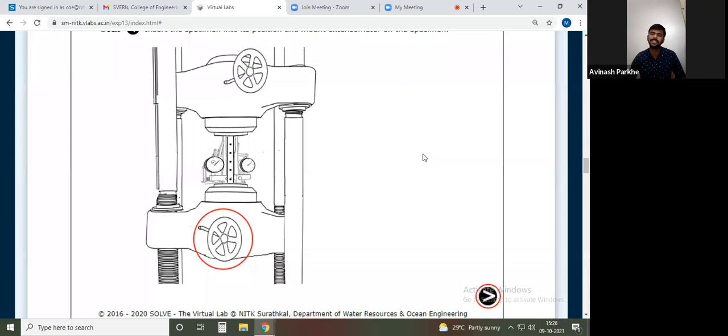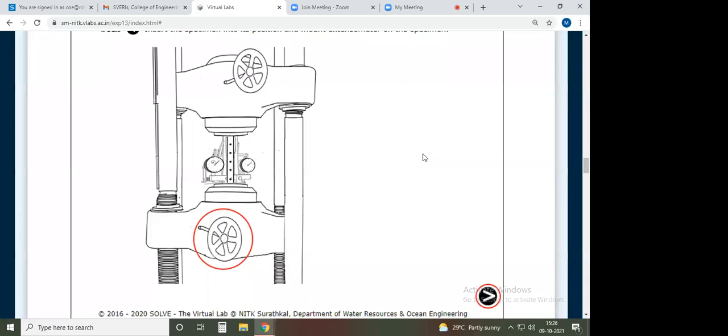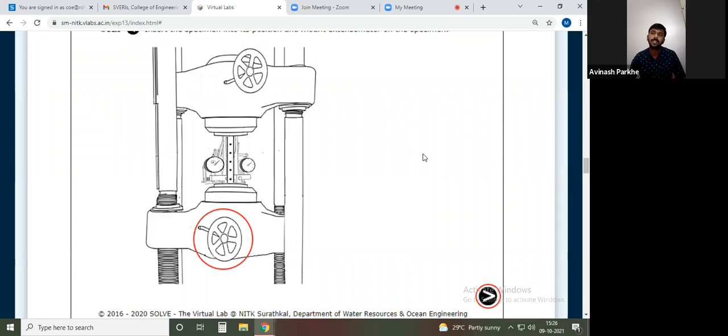It is just for indication purpose. It is a very, very small punch. The diameter is very negligible, near about 1 to 2 mm only. Just for marking purpose, we have to apply the load, and it is very small in dimension. It will not affect the strength.